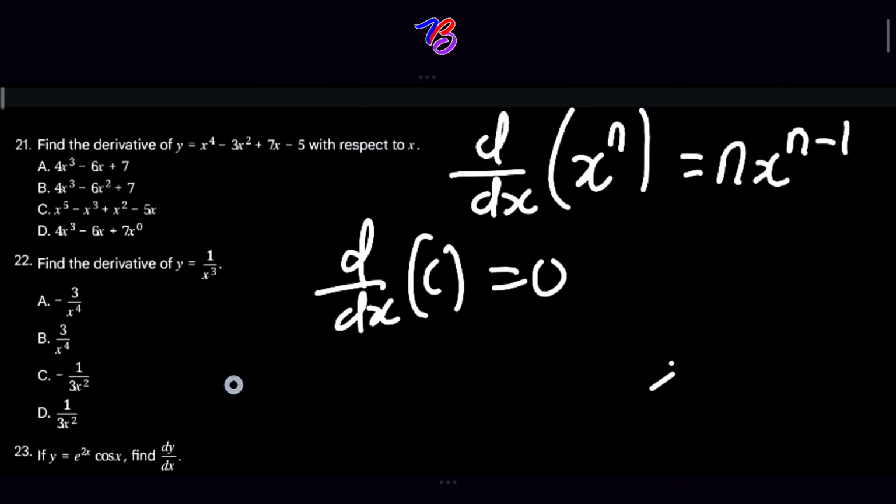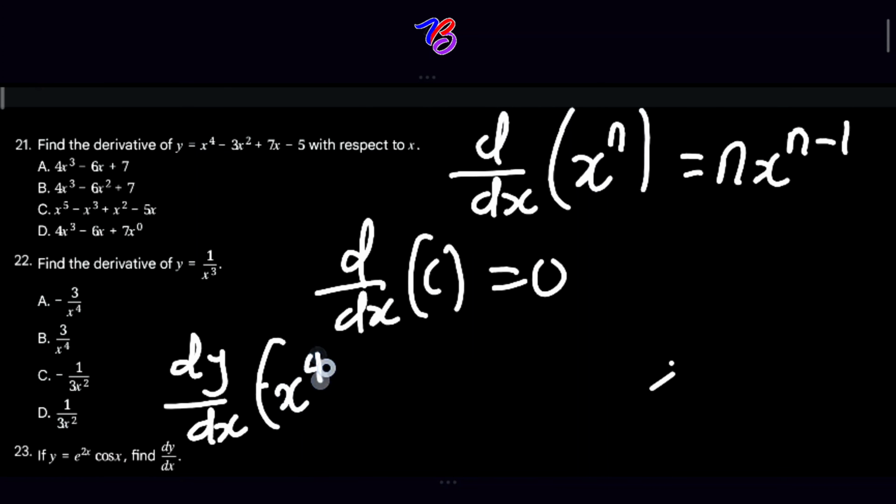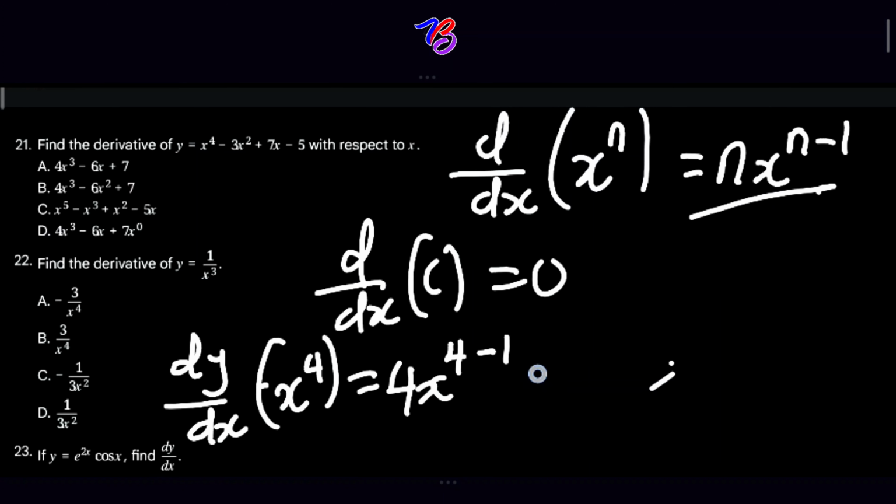So by substitution, what are we going to have? dy over dx: x raised to power 4 will give us 4x raised to 4 minus 1. I hope you are following. Based on this, it will give us 4x raised to 3.